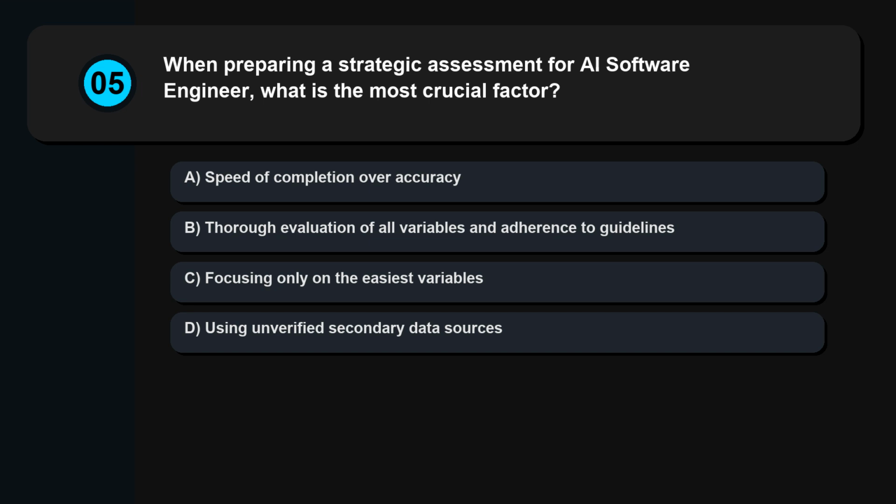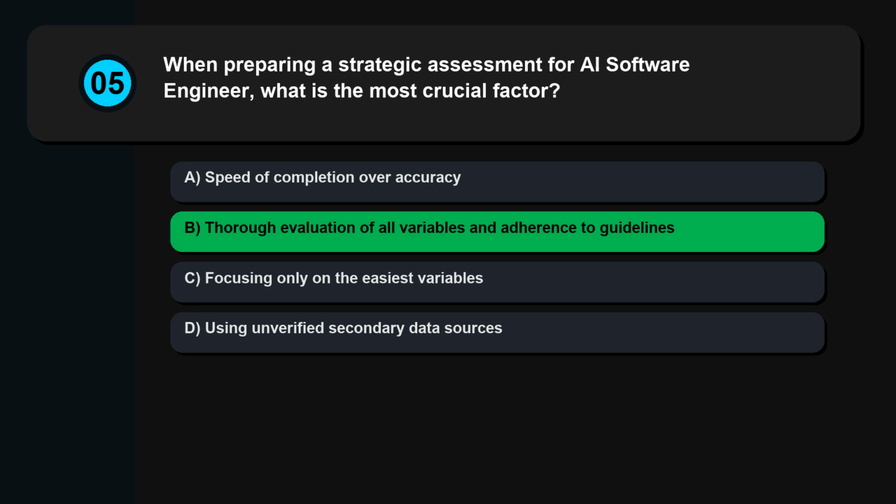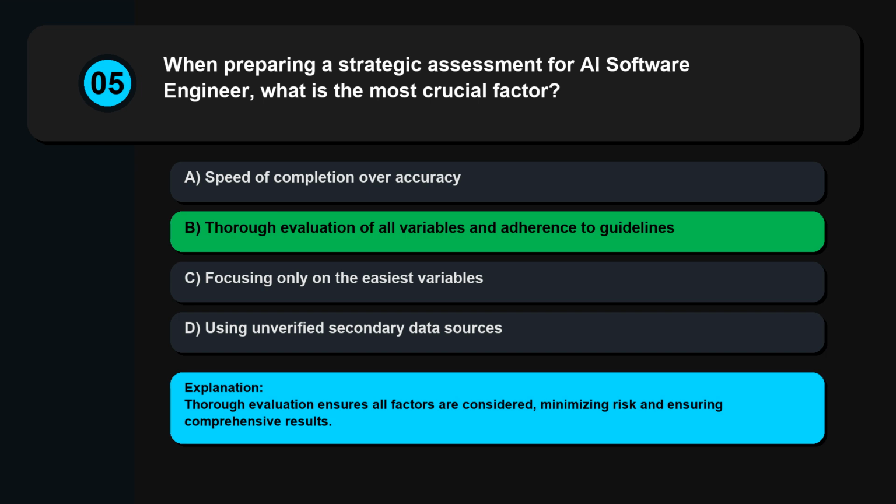Question 5. When preparing a strategic assessment for AI software engineer, what is the most crucial factor? Speed of completion over accuracy, thorough evaluation of all variables and adherence to guidelines, focusing only on the easiest variables, using unverified secondary data sources. Thorough evaluation ensures all factors are considered, minimizing risk and ensuring comprehensive results.